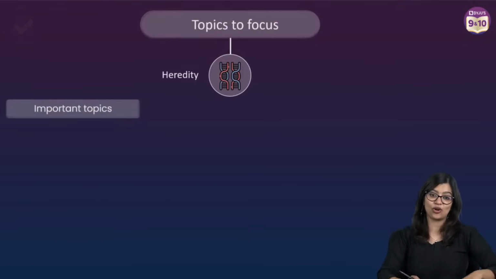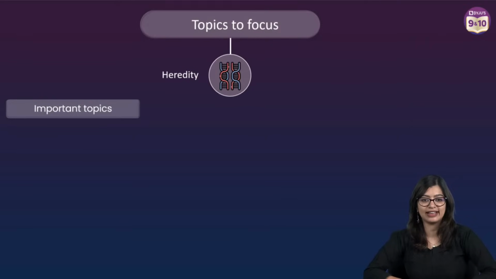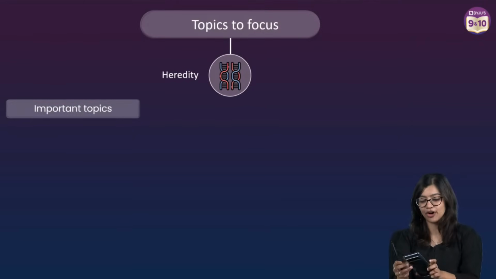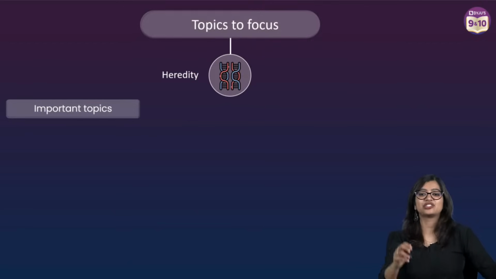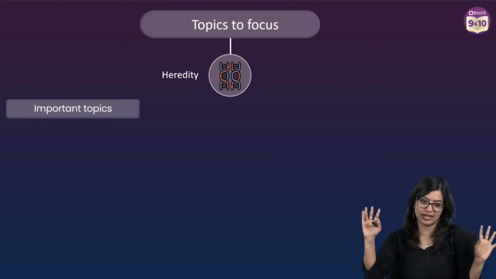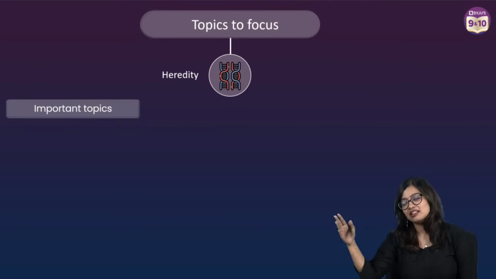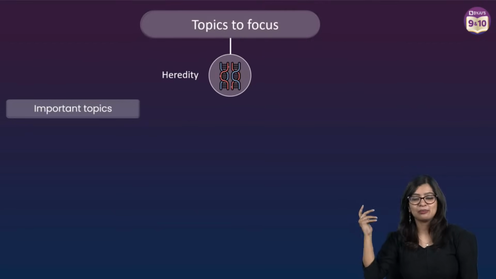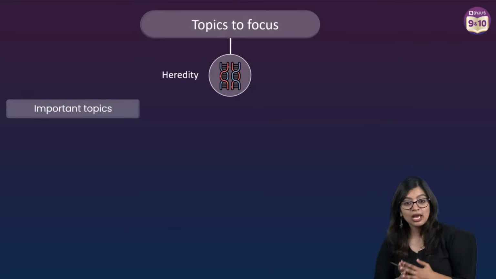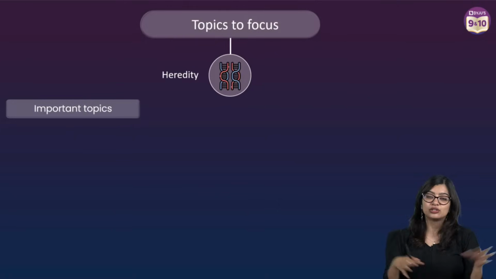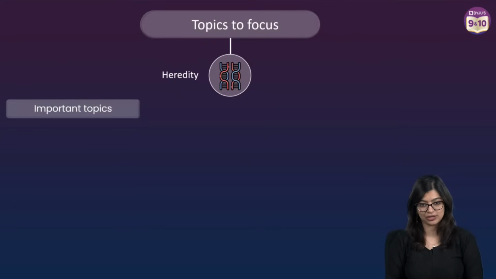Now we will go to all of your favorite chapters, which is heredity. Ta-da-da-da-da. How many of you were waiting for heredity? I know, right? This heredity chapter has this unnecessary aura around it. Ma'am, this chapter is tough. Why? Because we have some complicated things that probably we have never studied before. But today, what are we here for? To say bye-bye to this fear and practice more and more such questions, right?